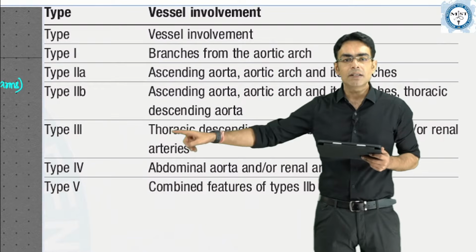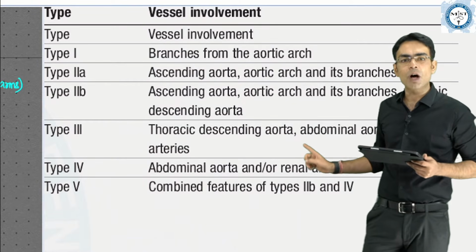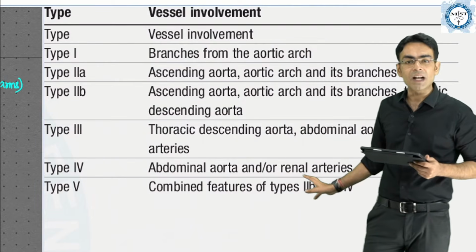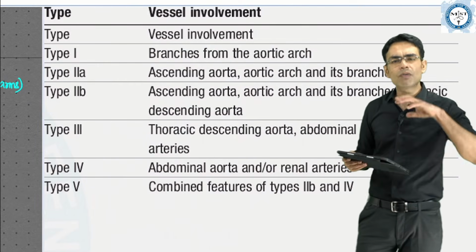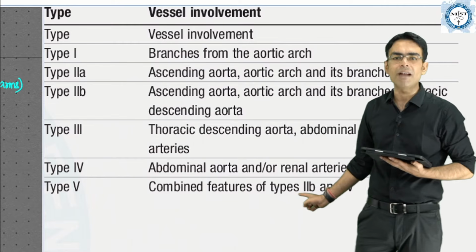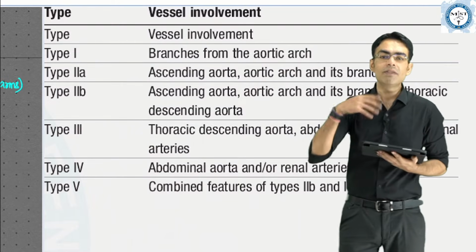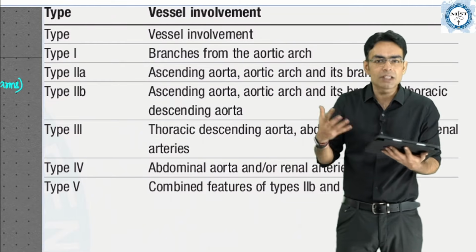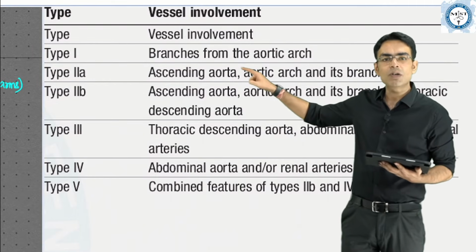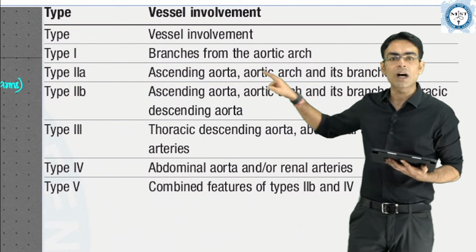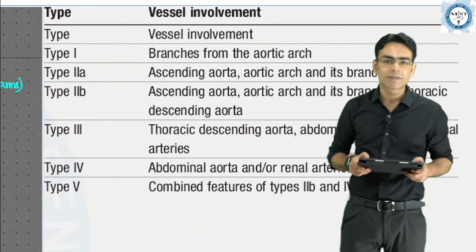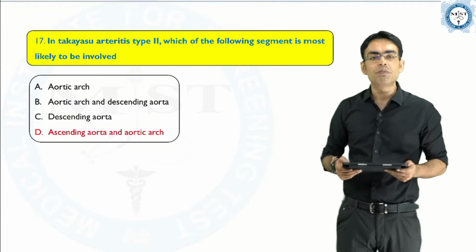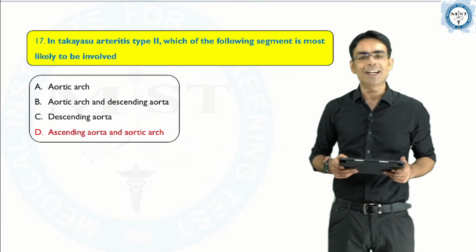Third is thoracic descending aorta, abdominal aorta. Type 4 is abdominal aorta and even the renal arteries, and type 5 is combined features of all the types, I mean type 2B and 4. So generally we know that it's aortic arch syndrome, the arch of aorta and the subclavian artery is the most common. This is what we know always. But they have asked about type 2A, so it is ascending aorta, aortic arch and its branches. So the correct answer for this question happens to be the ascending aorta and the aortic arch.